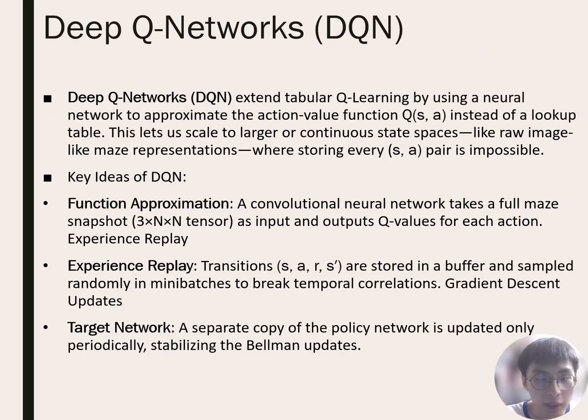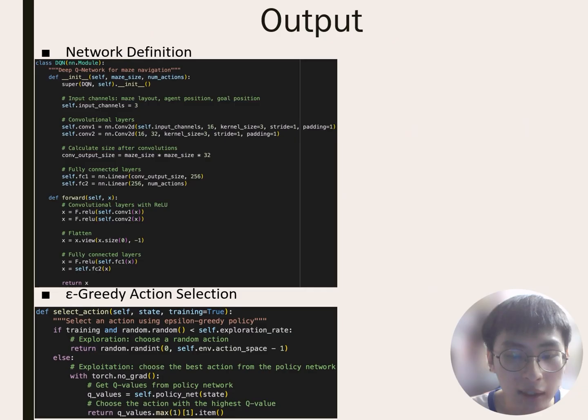Okay, now I will show why we use deep Q networks for our maze navigation project. DQN extends Q-learning by replacing lookup tables with neural networks to approximate the action-value function. This innovation lets us scale to larger environments where storing all state-action pairs is impossible. Key DQN components include function approximation using CNNs, experience replay to break temporal correlations, and a separate target network for stability. Our next slide shows our network definition.